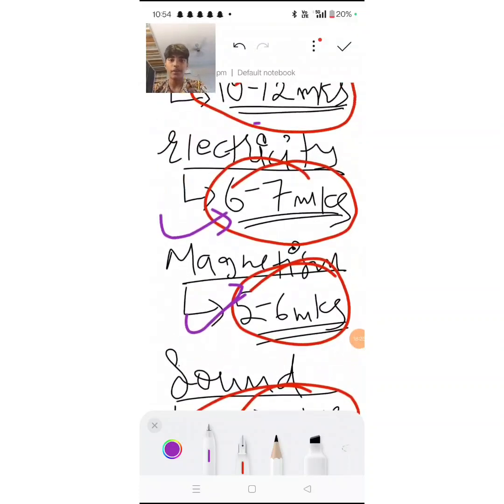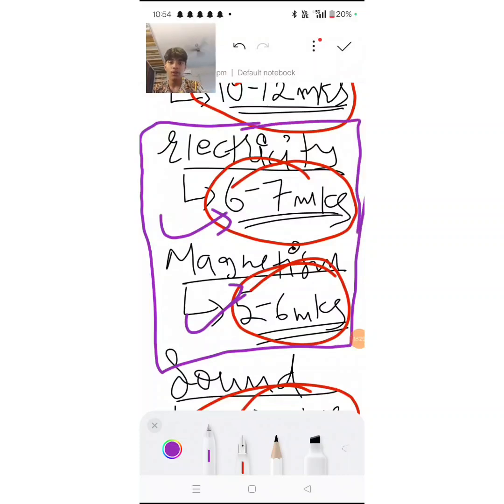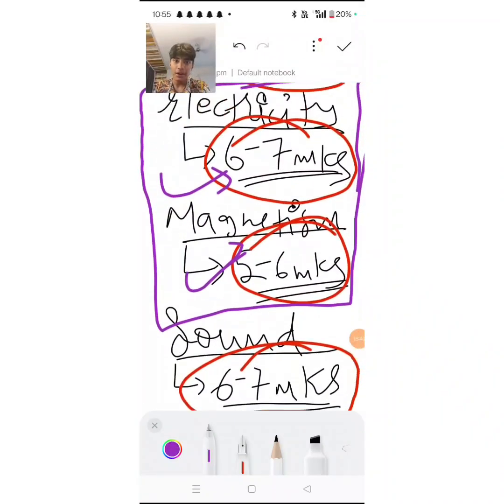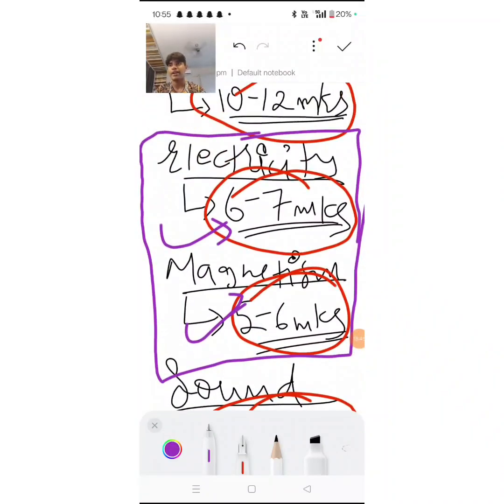Usually electricity and magnetism are one set. So you get a whole section related to just these two. Electricity, magnetism comes together. So if you learn these two chapters well, you can get 10 marks because they usually come together. Electricity, magnetism. Got it? And then learn the application of electromagnet in an electric bell. Okay, that again is very important.